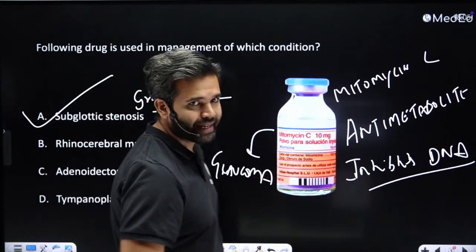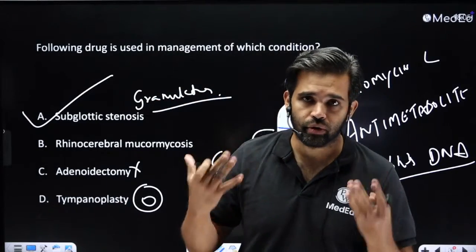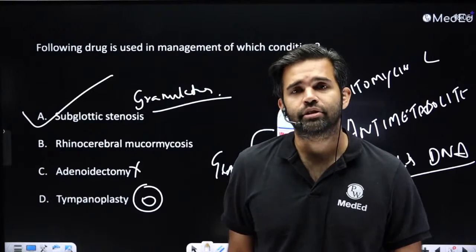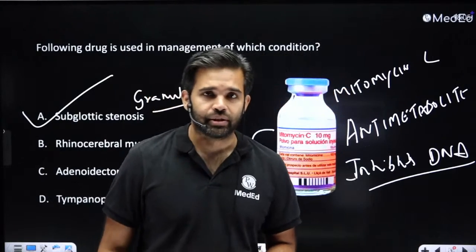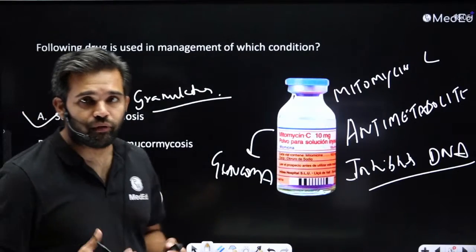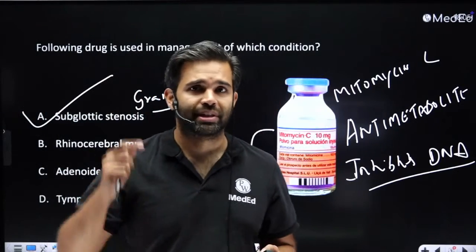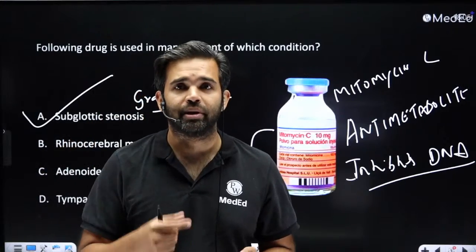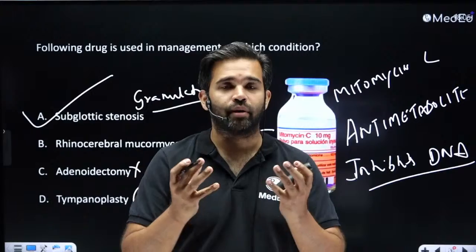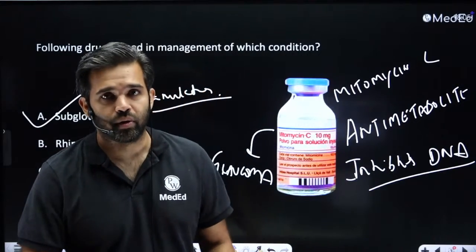Otherwise, it is a common anti-cancer drug used in a lot of pharyngeal cancers, breast cancers, thyroid cancers, and all of these cancers as an anti-cancer agent. But mitomycin C most popularly is for subglottic stenosis. It can also be used for keloids and for recurrent respiratory papillomatosis. A lot of these conditions are ones where you see granulations and you want to avoid granular tissue.